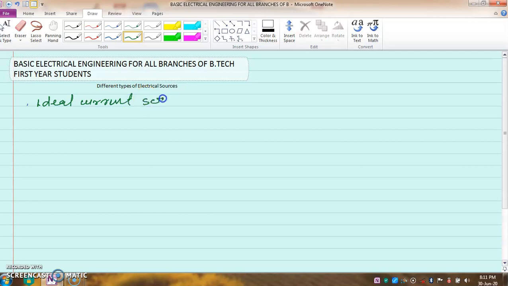Current source means, suppose this is a current source, and this current source is giving current I(t), a function of time. Here a load is connected, an electrical load.